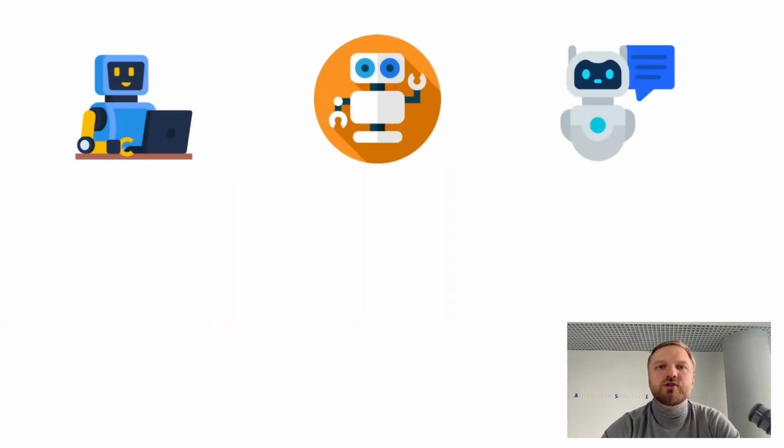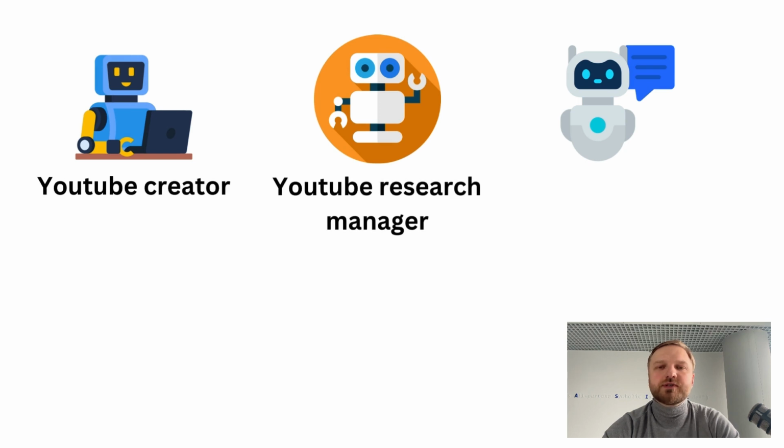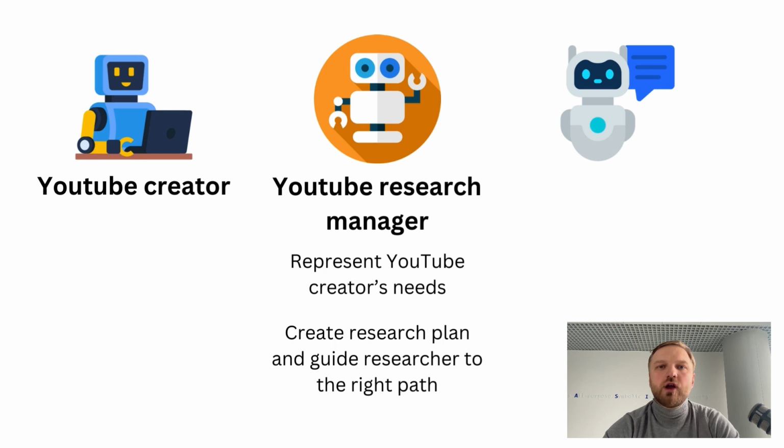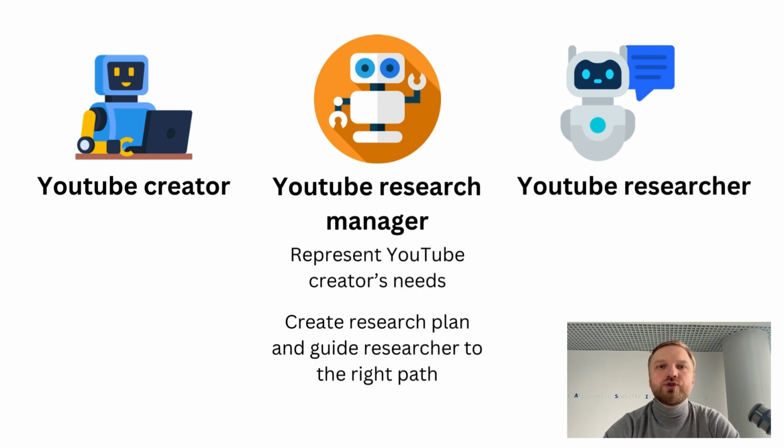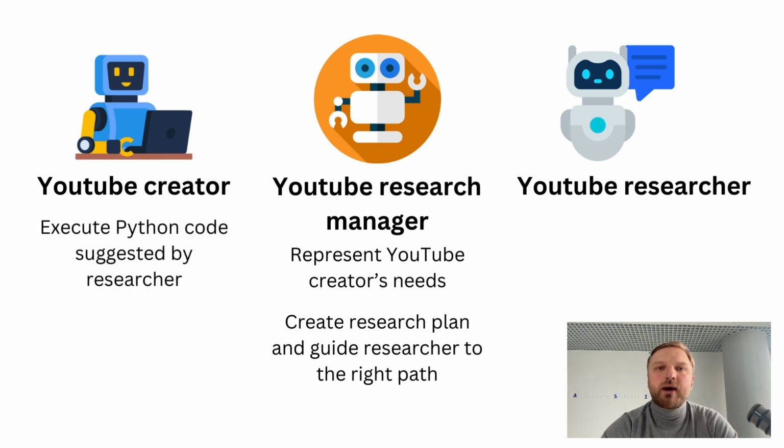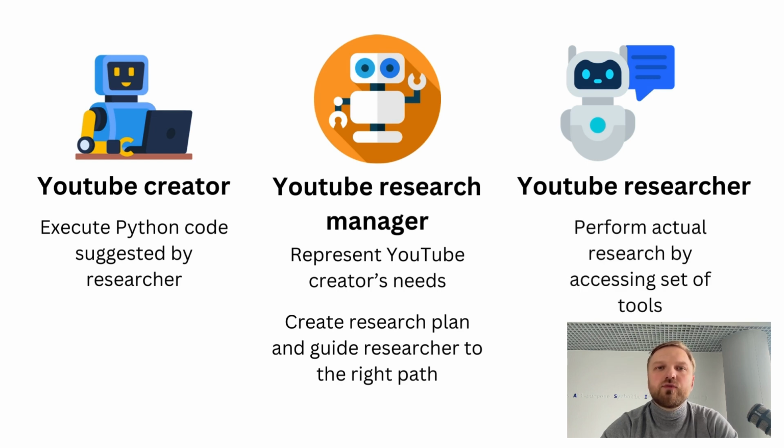Okay, so our custom YouTube AI assistant will consist of three agents. The first one represents the YouTube creator, the second one the YouTube research manager, which represents creator needs and guides the process of research or investigation as well as gives constructive feedback to the third agent, which is the YouTube researcher itself. The creator proxy agent will also be used for Python execution, while the researcher will have access to our custom set of tools, each of which will be registered with the LLM call as an OpenAI function.